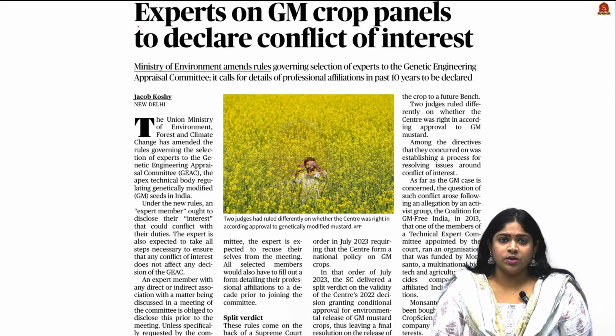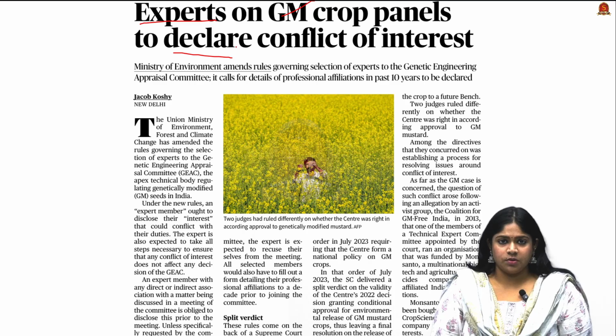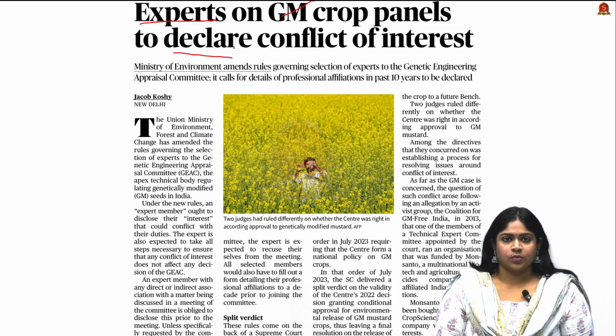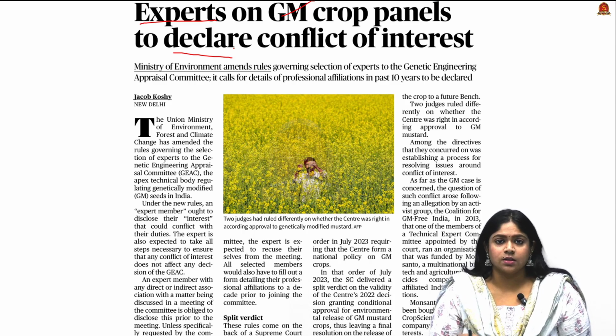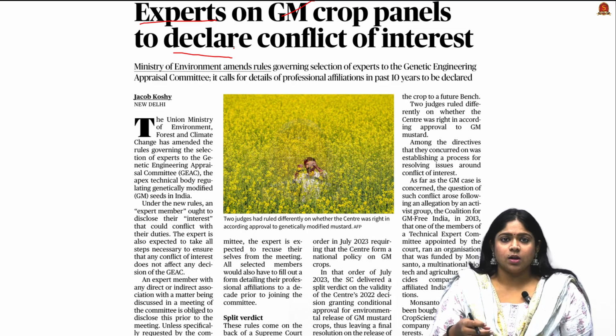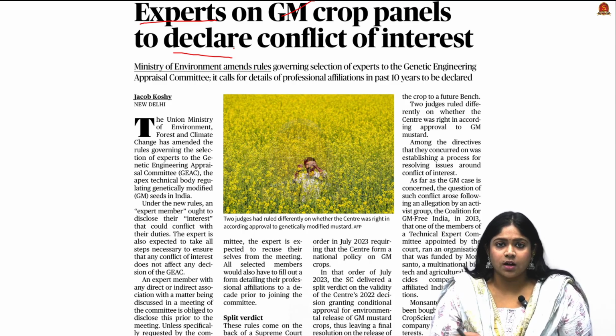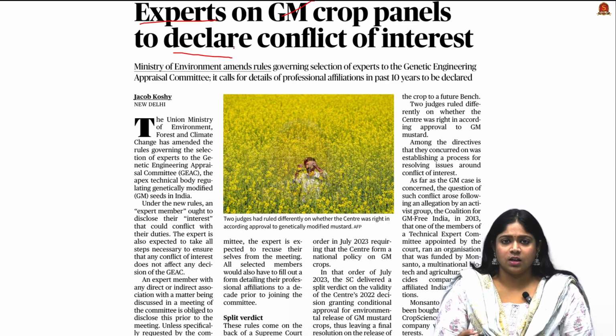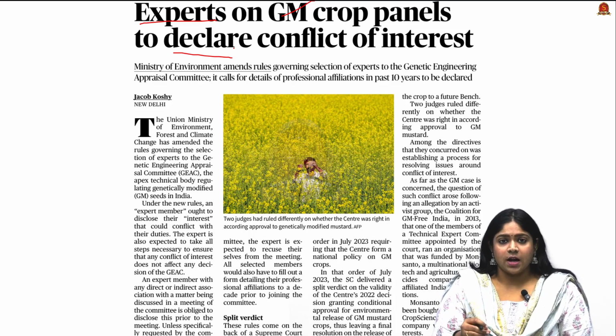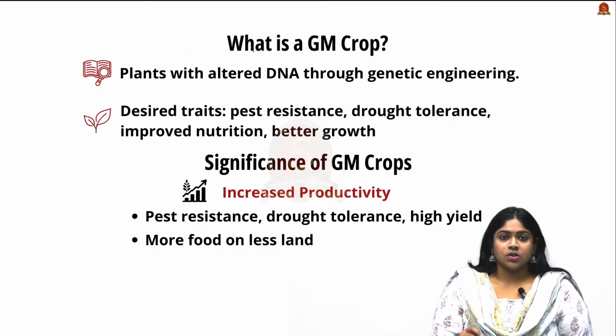So now let us move on to the first news, titled Experts on GM Crop Panel to declare conflict of interest. This article discusses the revision of the rules by the Environment Ministry on the GM crops of India, and the Genetic Engineering Appraisal Committee. It also discusses the split verdict on GM mustard, and the issue of bringing a national policy for GM crops in India. So in light of this article, we will see the basics of GM crops and the committee associated with it.